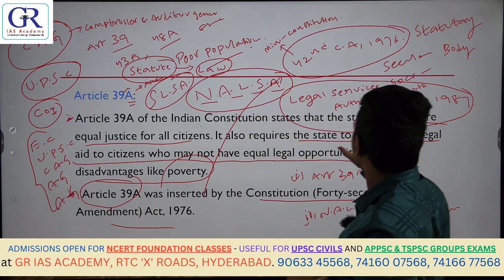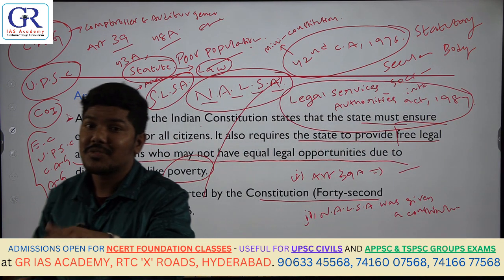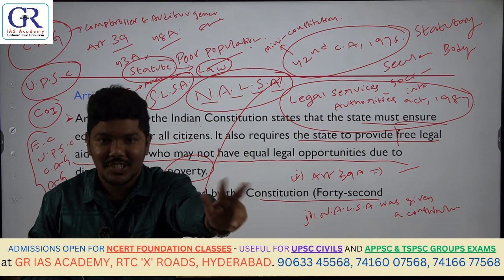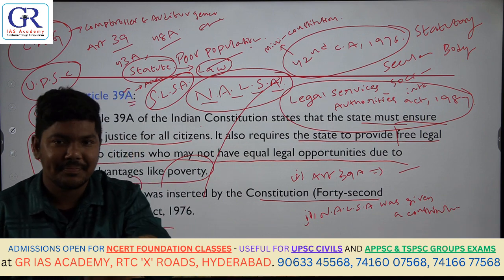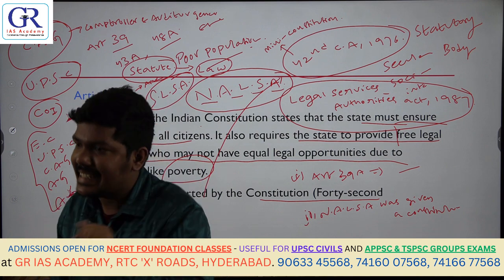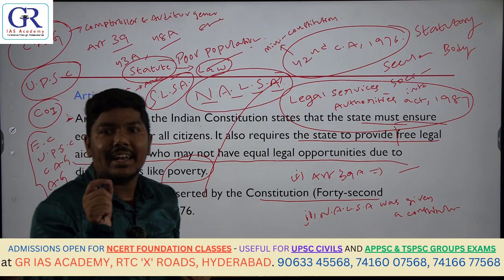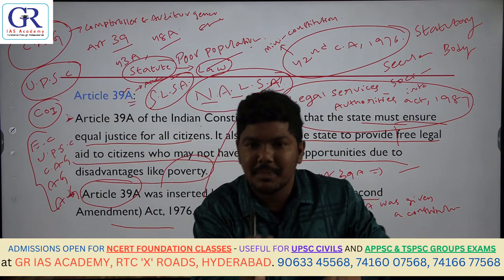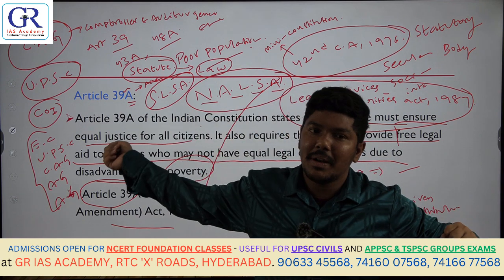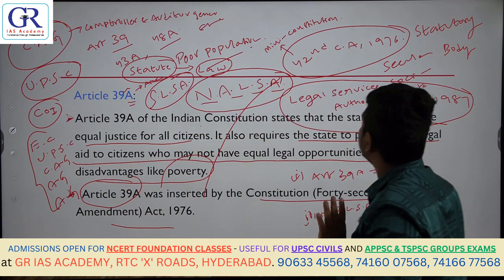So now can I say the National Legal Services Authority is a constitutional body? True or false? False. Why? Because it was created through a law. Which law? The exact act name: the Legal Services Authorities Act 1987. Because of that particular act only, this body was created. Whenever a body is created through an act made by Parliament, in this context a law to implement Article 39A, that is called a statutory body. Clear? Perfectly fine.